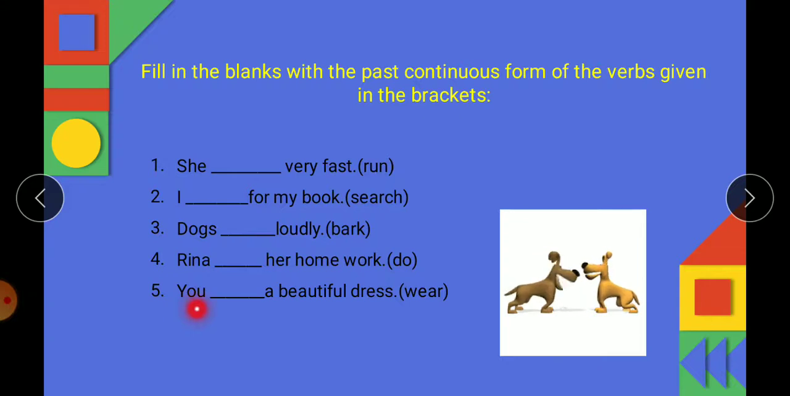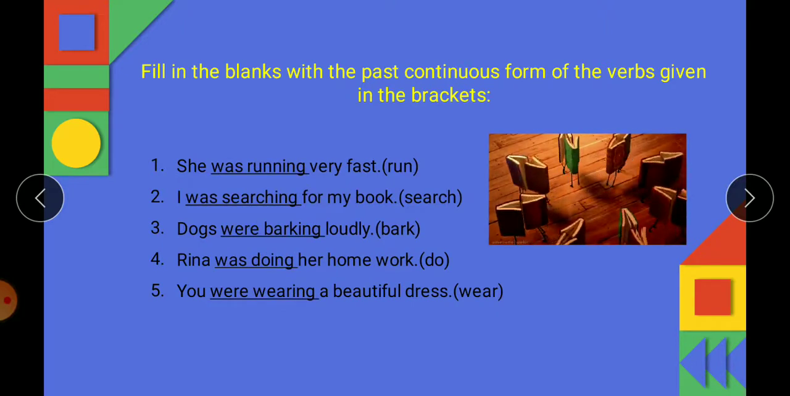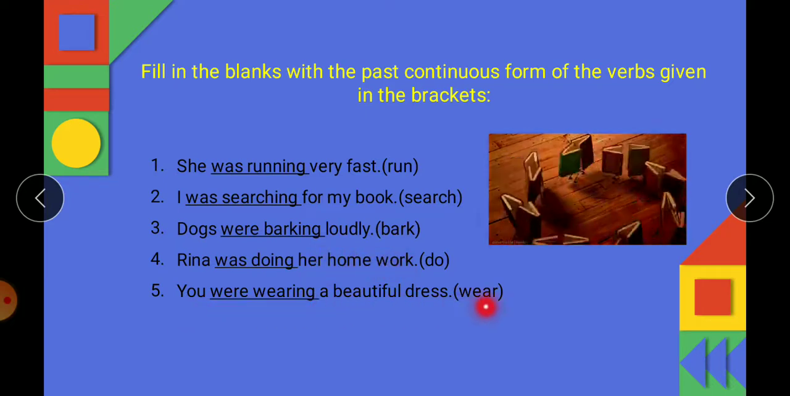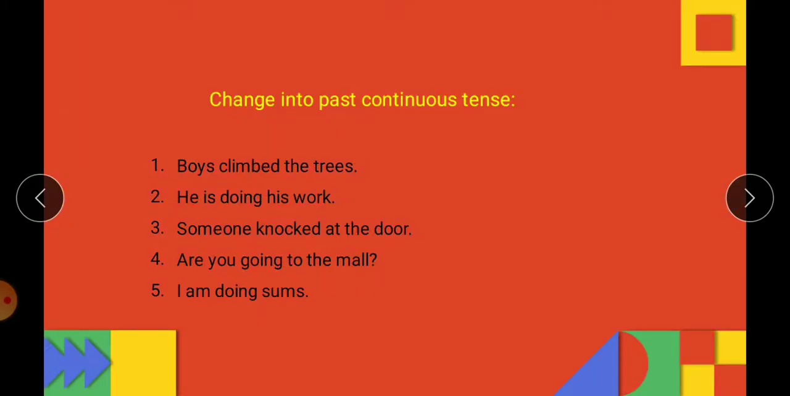You is followed by were, so you were. Wear is the verb, put ing, wearing a beautiful dress. You were wearing a beautiful dress. So these are the answers. She was running very fast. I was searching for my book. Dogs were barking loudly. Reena was doing her homework, and you were wearing a beautiful dress. Is it clear? Now moving to next exercise.